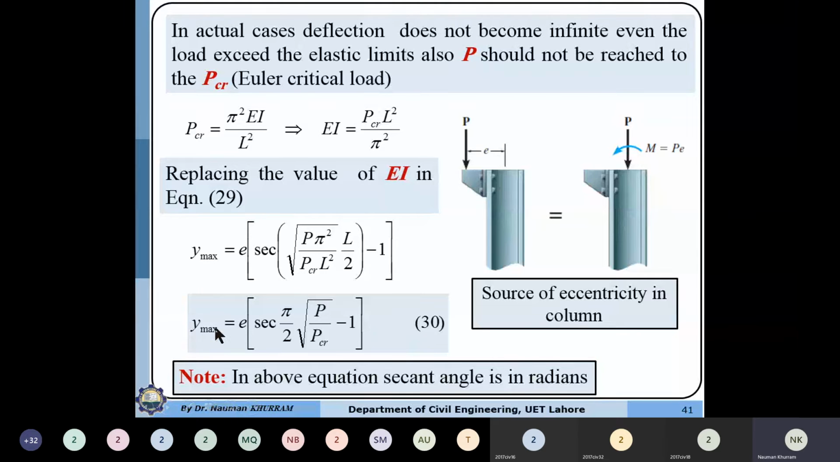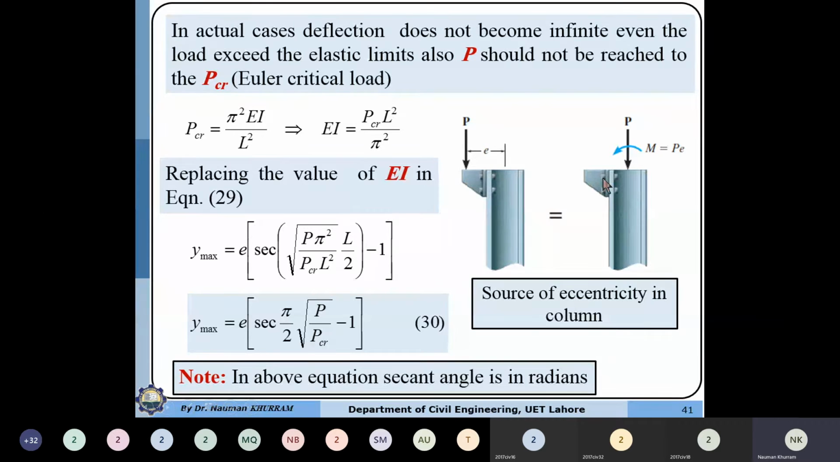In equation number 30, this is the maximum deflection in the column, which is at the center, if both ends are pinned. If the column is cantilever, then the y maximum will be this formula, equal to e into secant pi by 2 under root P over P critical. Here the P critical is the Euler critical load and P is the critical load of the eccentric column. So here the ratio of P over P critical will always be less than 1. If P is equal to P critical, again the equation is trivial.